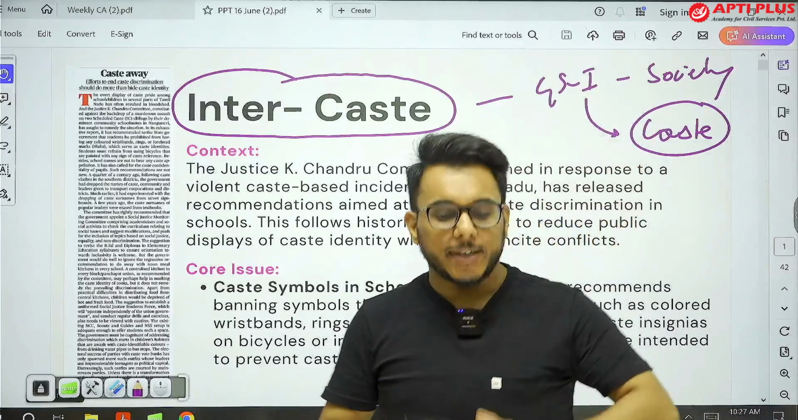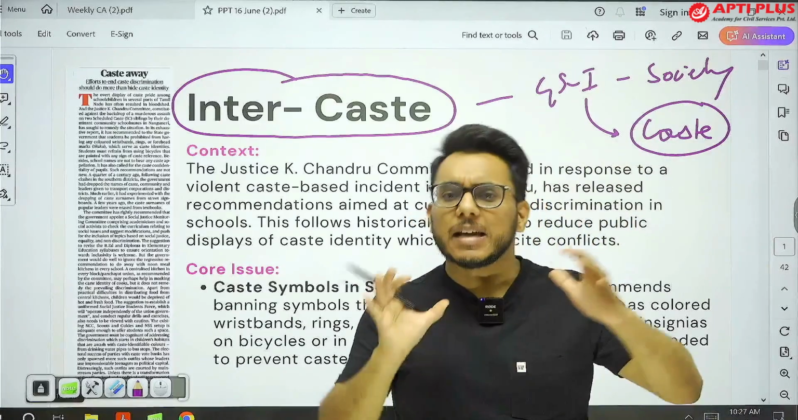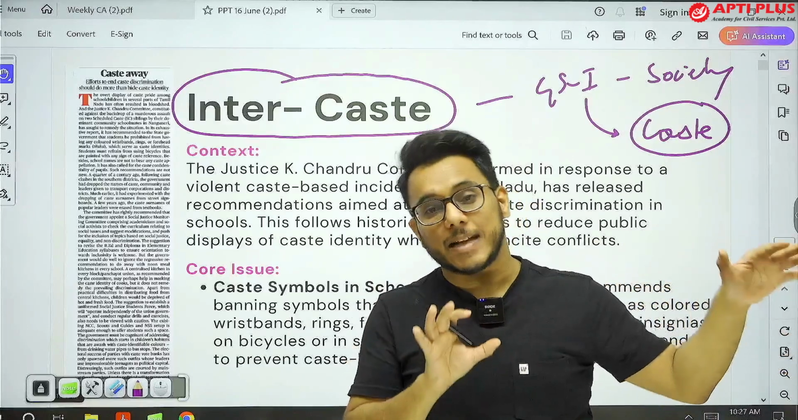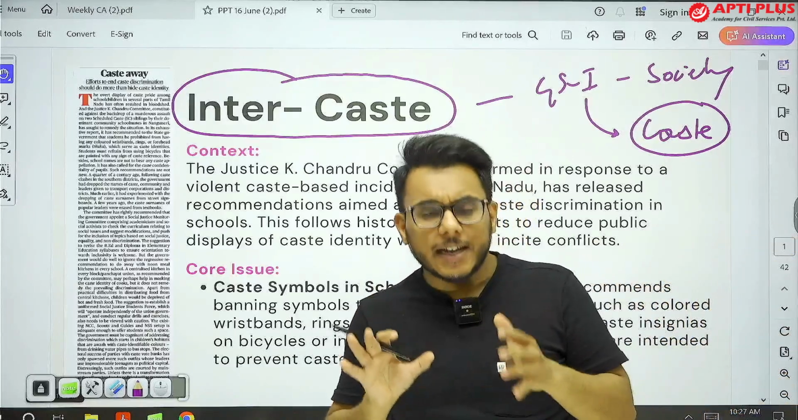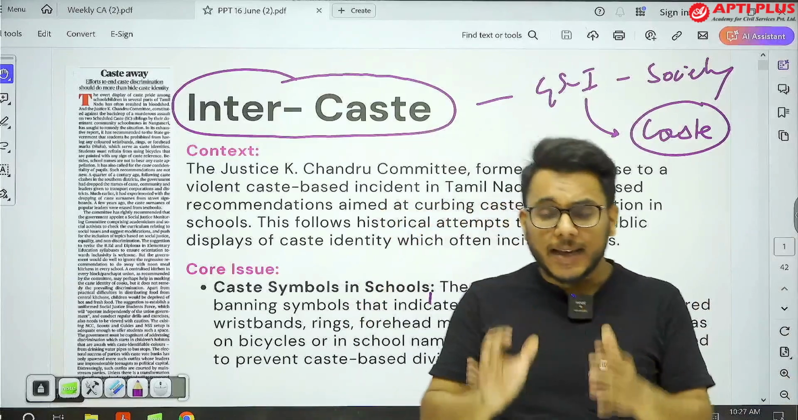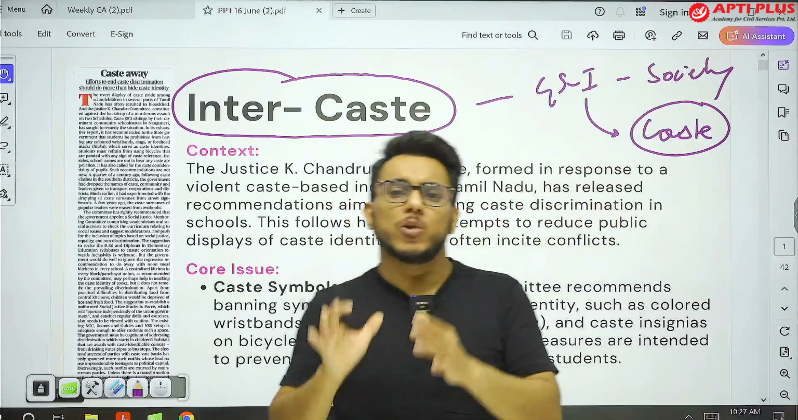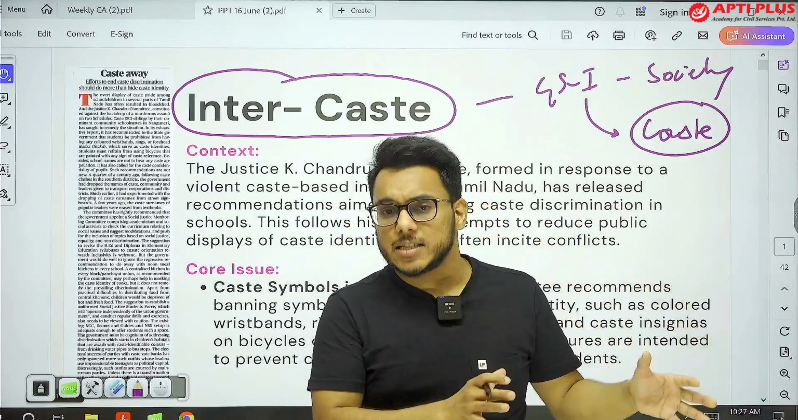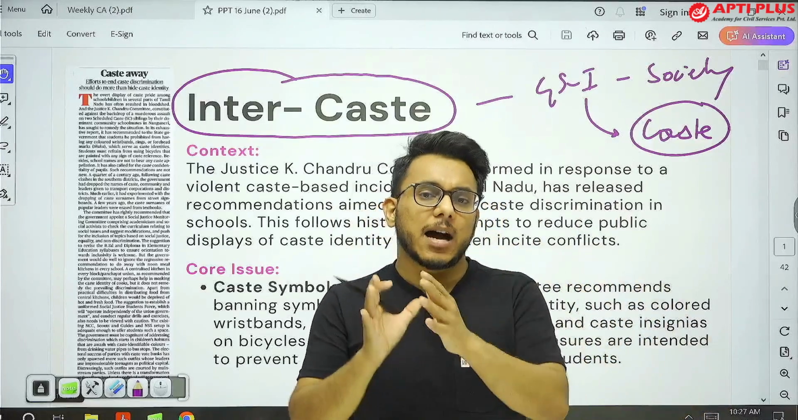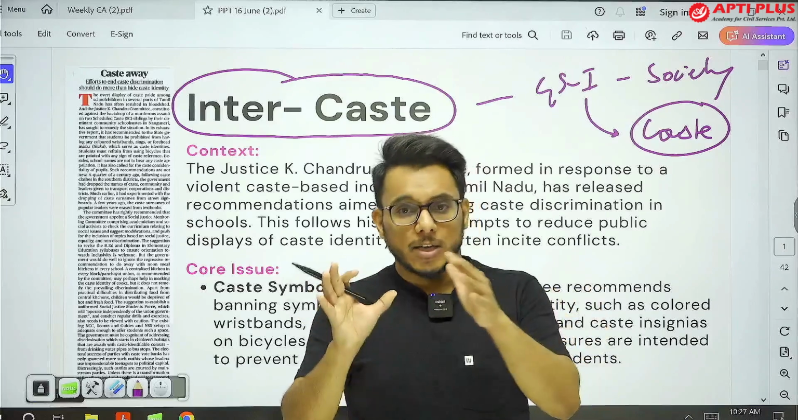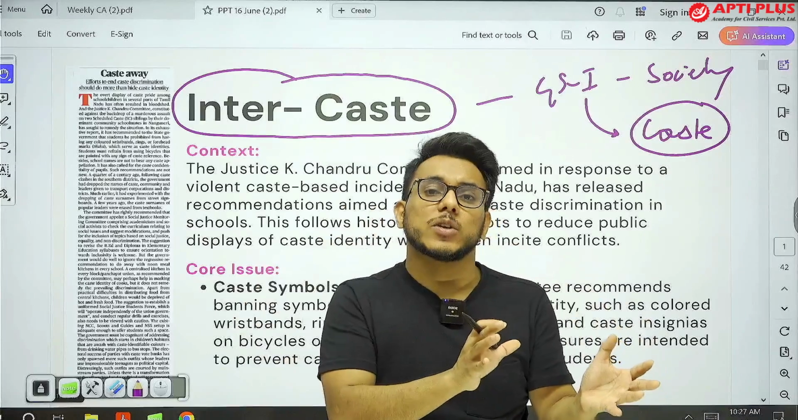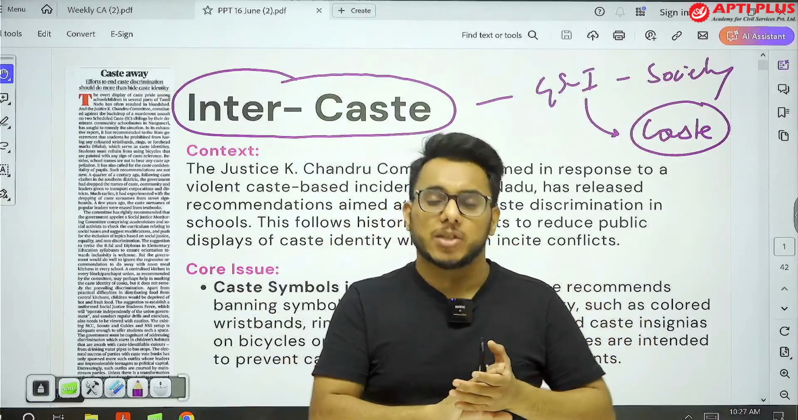Basically, what has happened recently is that many caste conflicts were observed, particularly in the state of Tamil Nadu. Often it has been seen that caste divides are found in education, they are found in the villages, and even in schools caste lines have been observed. Students of the upper caste often do not prefer to sit with the students of the lower or marginalized castes.